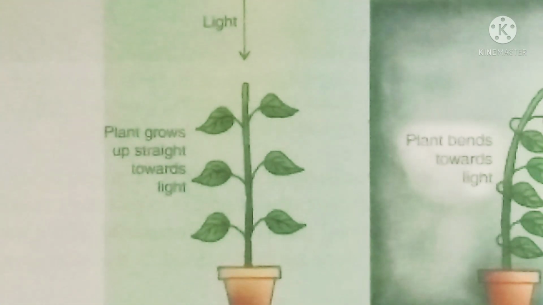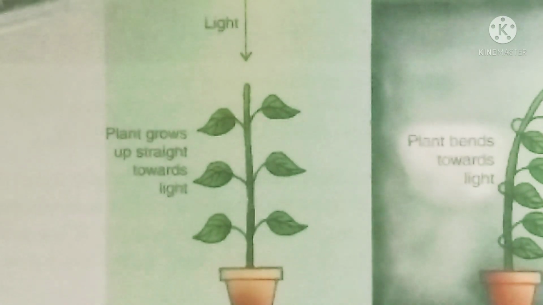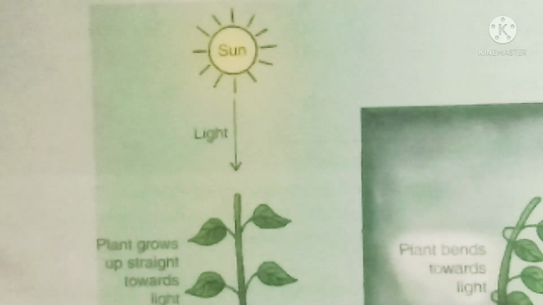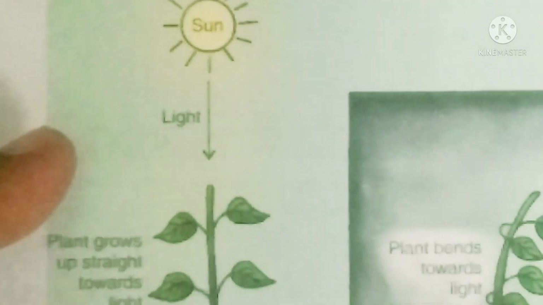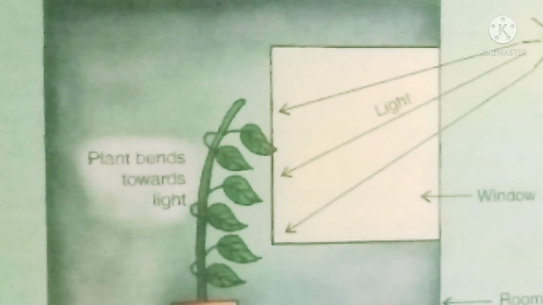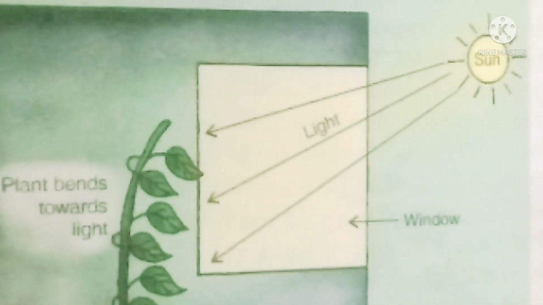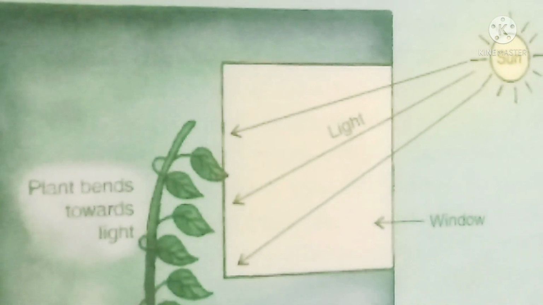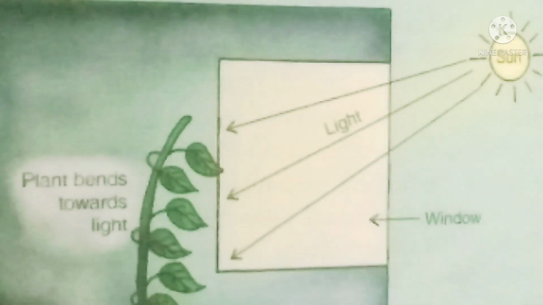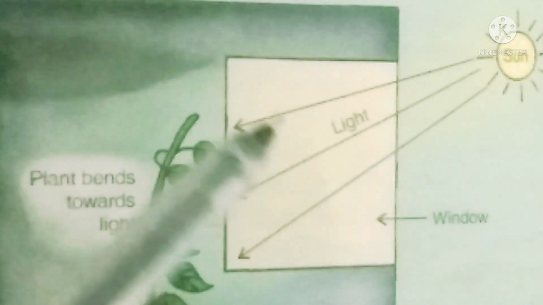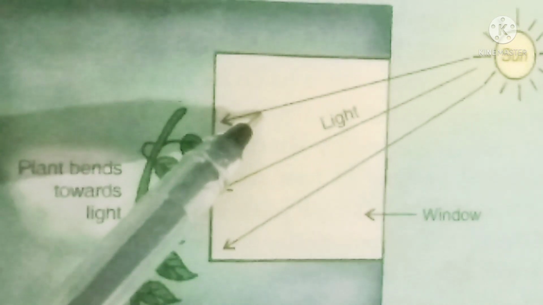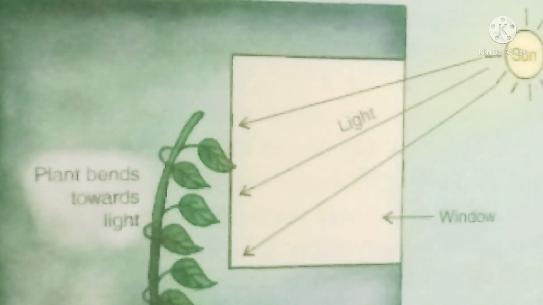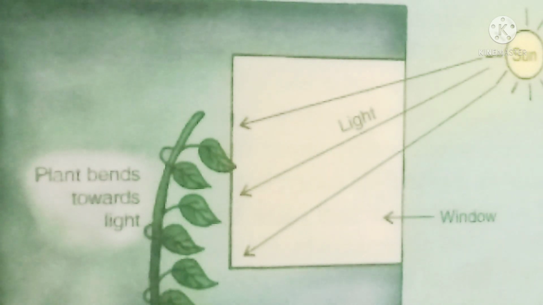Now see here, usually a plant grows upright, right? Here you can see, here is the sun, and towards the sun the plant grows. But if you keep it in a pot inside a room nearby the window where the sunlight can come through, you see what can be seen. The plant starts bending towards the window where it is getting the sunlight. Okay, it is moving toward this. So these are all responses that you can see in living organisms.